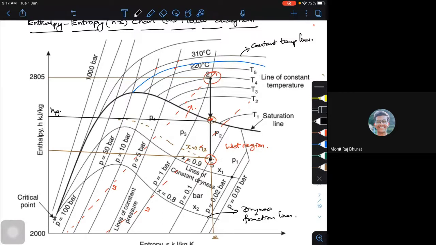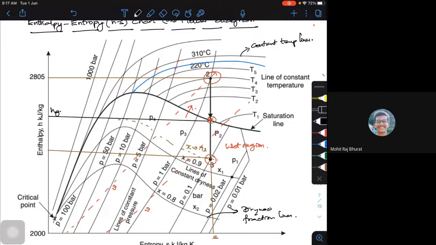If it is clear, I can move to the terms actually. So these are all the property diagrams corresponding to your pure substances. Is it clear? So if it is clear, I'll move forward. Okay. Some of the very important definitions corresponding to your steam, we'll try to look into that.